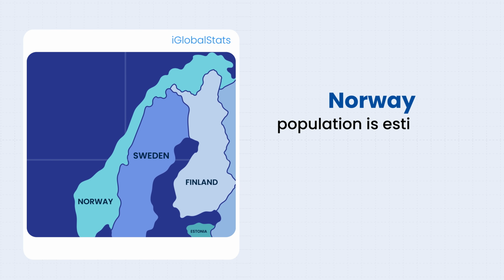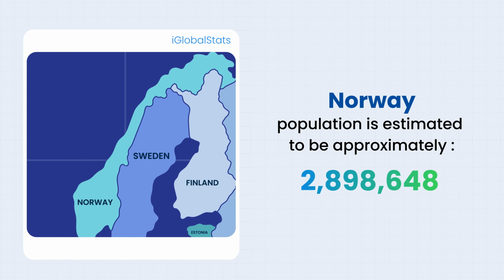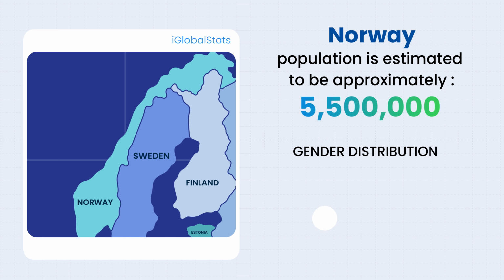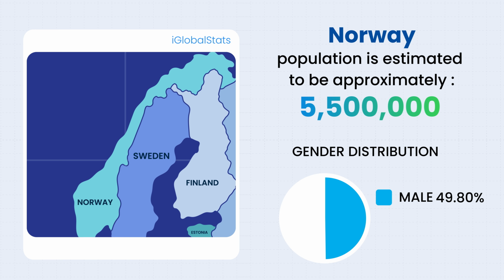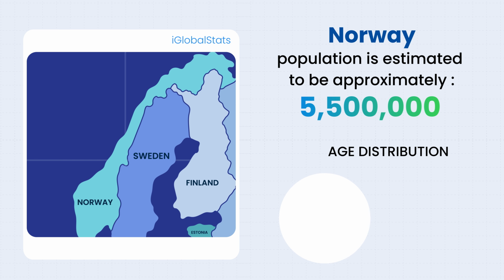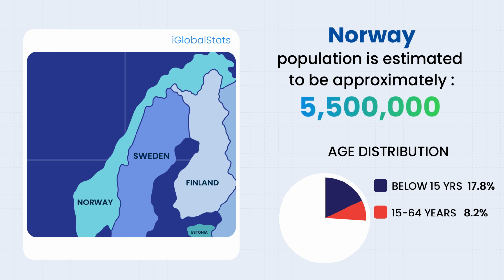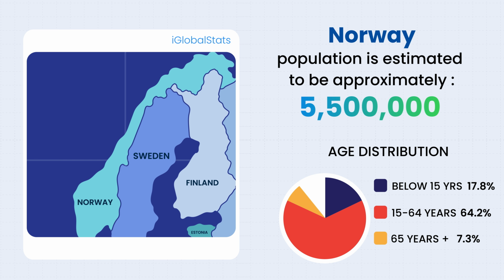Norway's population is estimated to be around 5.5 million people, which comprises 50.4% male and 49.6% female. In terms of age, 17.8% of Norway's population is 14 years and below, while 64.2% is between the ages of 15 to 64 years, and 18% are 65 years and above.